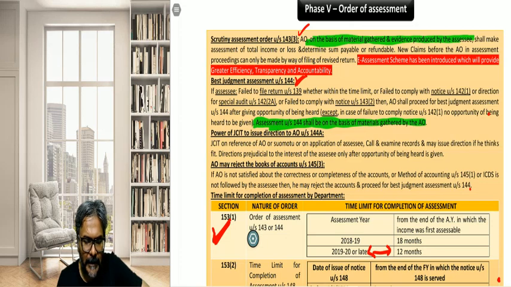On the basis of the material gathered by the AO. Full stop.